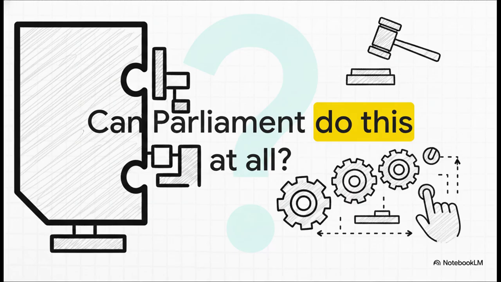So how do we tell them apart in the real world? Here is a super practical, plain language test you can always use. If you're looking at a legal question and it asks, can Parliament do this at all? You're dealing with constitutional law. But if the question asks, did this specific officer exercise a power Parliament already gave them correctly, then you're in administrative law. It's literally the difference between drawing the boundaries and just operating the machinery within them.